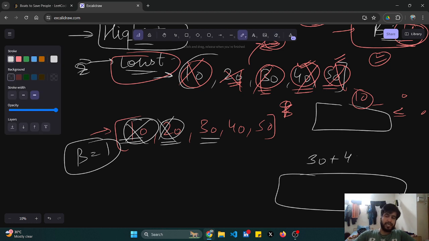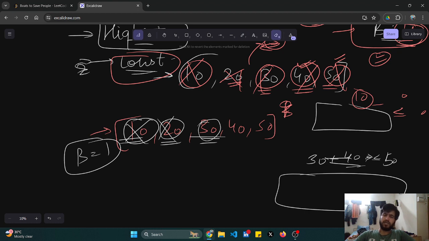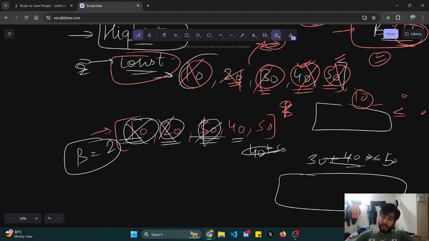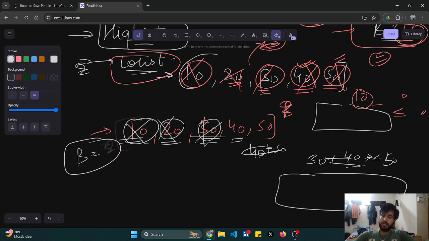30 plus 40, can I pair? Is it less than equal to my limit, that is 50? No, no. So I have to send this 30 alone. Okay, my boat number increases, boat number becomes 2. This 30 is also sent. I'll come to this 40. Can I pair 40 with 50? No. So I have to still increase the number of boats. My boat number becomes 3. This person is sent. I'll come to 50.